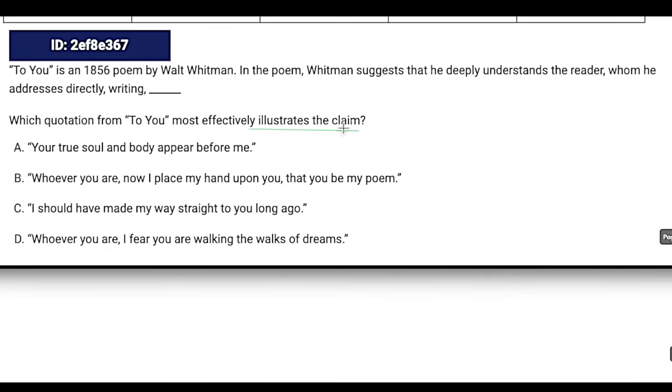Again, we have illustrates the claim. So what's the claim? Whitman suggests that, so it's saying that Whitman himself deeply understands the reader. He deeply understands the reader whom he addresses directly. So I am looking for addresses directly as well. I'm going to circle both of those because I feel like both are important. We need to see him directly addressing us, and it needs to give us a sense that he understands us deeply.